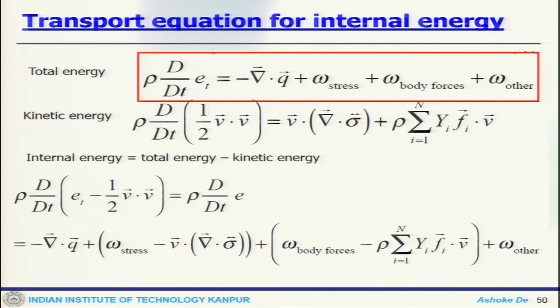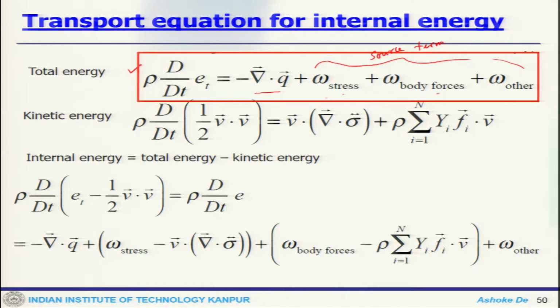Now, we can write the transport equation in terms of internal energy. This is the conservation equation, where the left hand side is the total derivative, and we have the gradient of the flux, and the body forces term or the source term. This is essentially our source term. Now, this is the stress component, body force component, and other component.